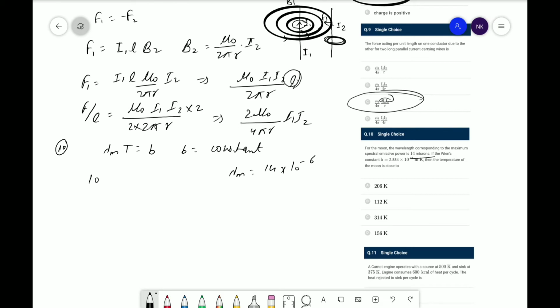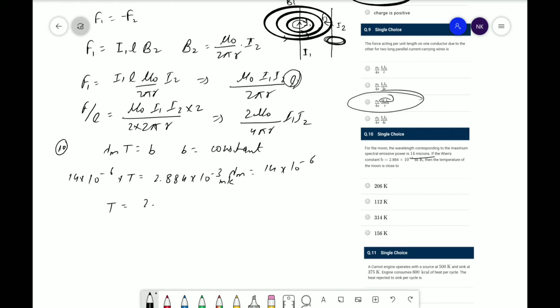Therefore 14 into 10 to the power minus 6 into T is equal to 2.884 into 10 to the power minus 3 meter kelvin.